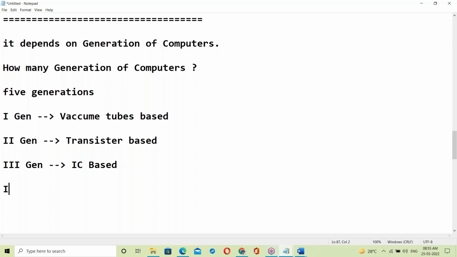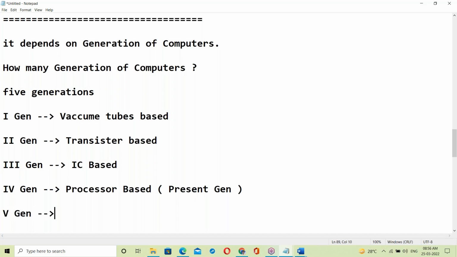Next, fourth generation. What is a fourth generation computer? It's processor based. It's the present generation.